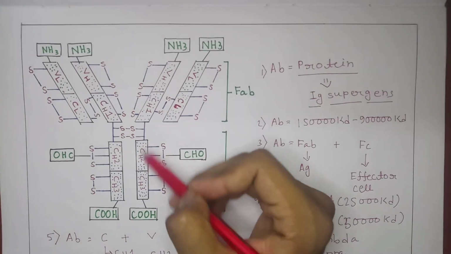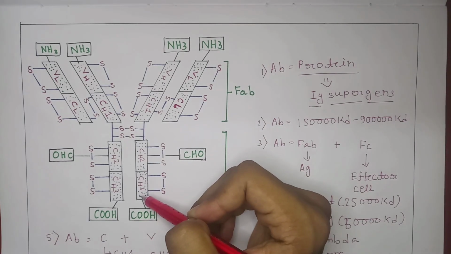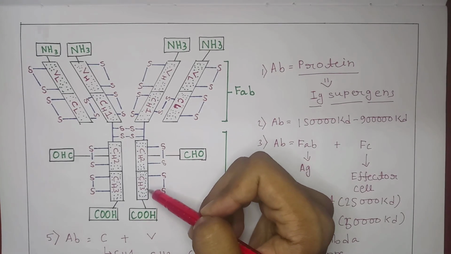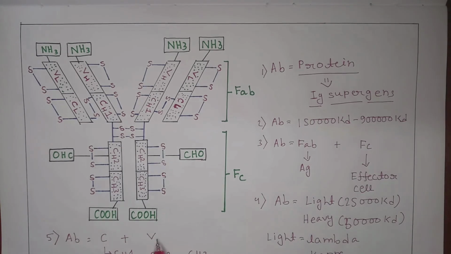And these two regions, the constant region and the variable region, both have light chain as well as heavy chain. That means we can say that light chain and heavy chain contain constant and variable region, and also constant and variable region have light chain and heavy chain.